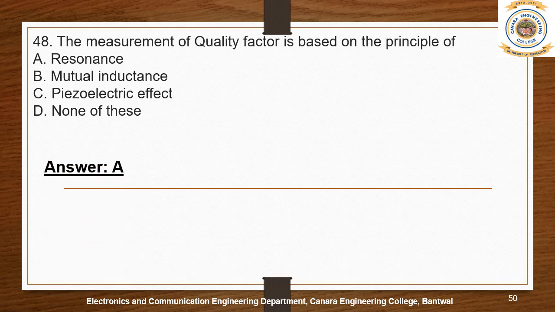Right answer is resonance. We know that quality factor Q is equal to FR by bandwidth. FR stands for resonance frequency. So basically we use quality factor to find out the resonance frequency.